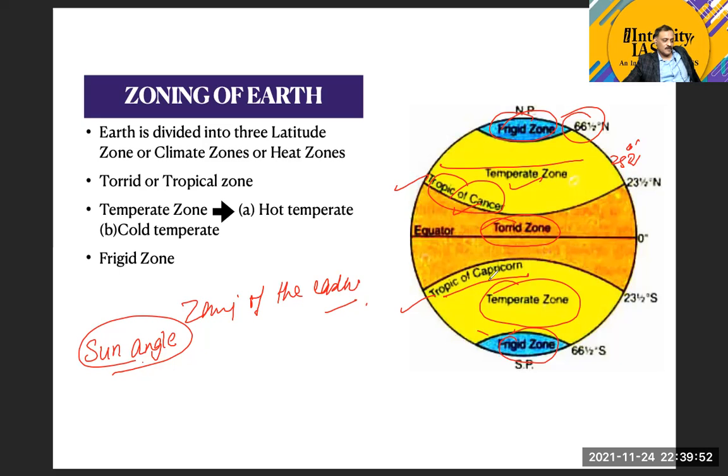Is there any idea? Would anyone like to tell me? Why have we taken 23.5 north and 23.5 south as the Tropic of Cancer and Capricorn respectively? Why have we not taken 24 degree north? Why have we not taken 25 degree north? Now the answer comes from the concept of sun angle, or you can say the vertical position of the sun.